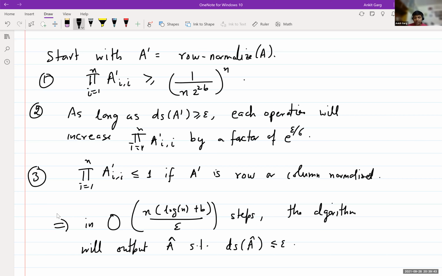So that is the analysis. It's quite elementary, but you have to set it up right by using this sort of potential function.